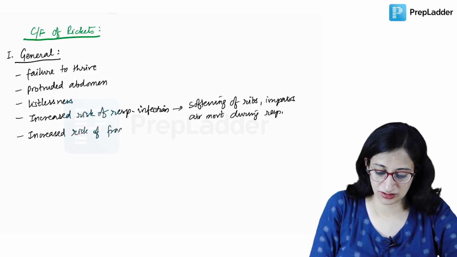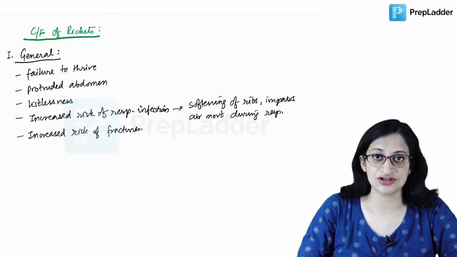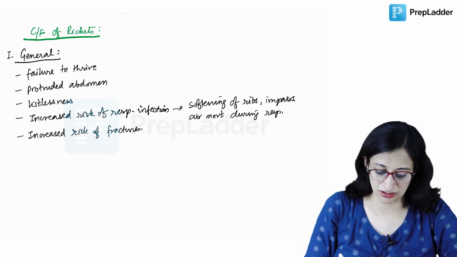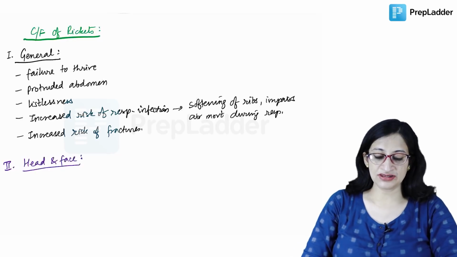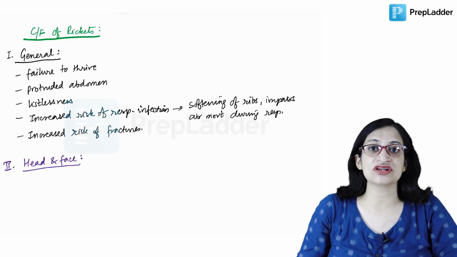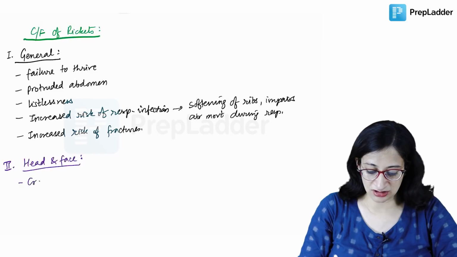Okay. So these are some general features. Now coming to some other features, starting from the head of the baby, head and face. What do you get in head and face? Involving the head and face of the baby, you can get something known as craniotabes in the neonatal or infantile period, which is said to be the earliest sign of rickets.